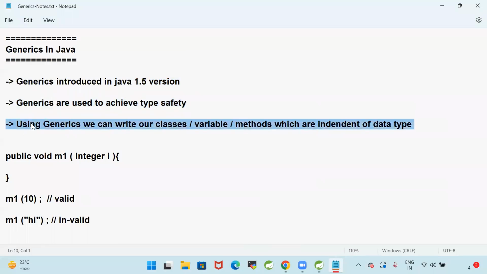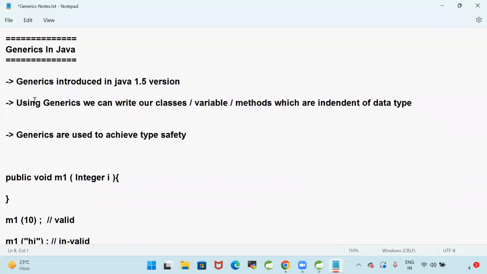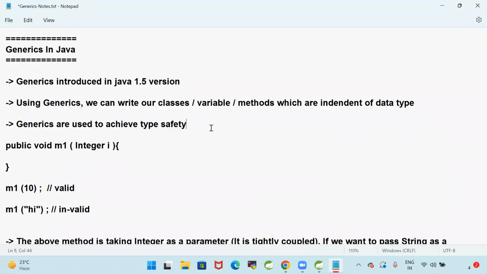Using generics, we can write our classes, variables, methods, which are independent of data type. Using generics, we can decide what type of data we need to store into the object. Classes will be developed which are independent of the data type.